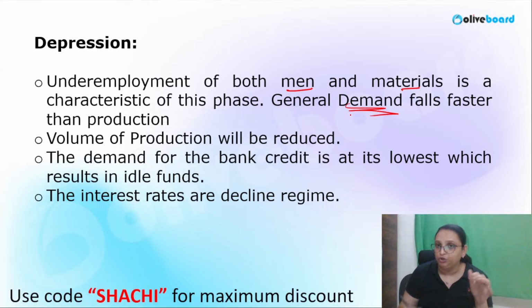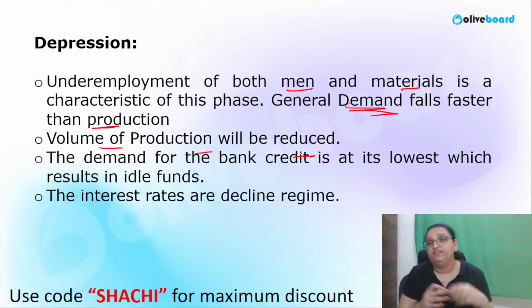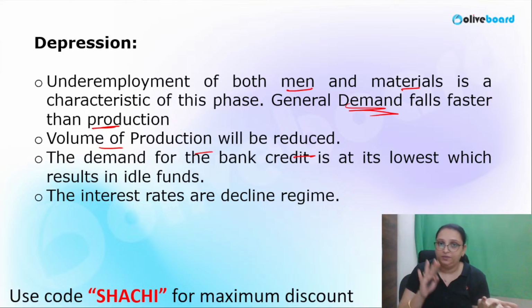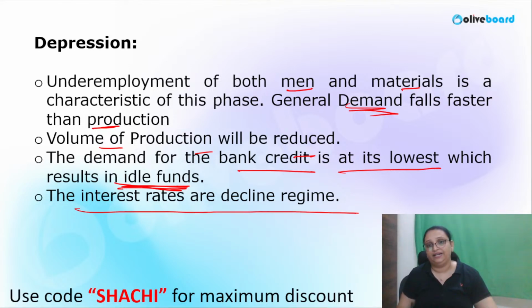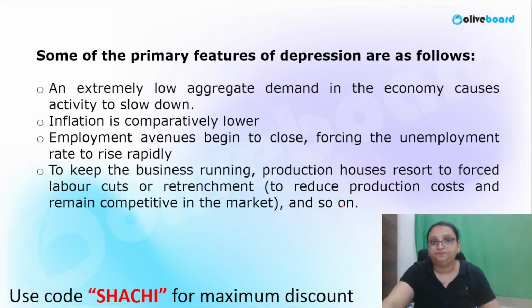General demand falls. Usually when the men and materials are not used properly, the general demand will fall faster than production. Volume of production will be reduced. When the demand is very low, the production will be affected and will also reduce. The demand for bank credit is at its lowest. The people will not demand more money, and the demand for credit is lowest, and results in idle funds. Idle funds means people do not want to invest. The interest rates are declining as well.